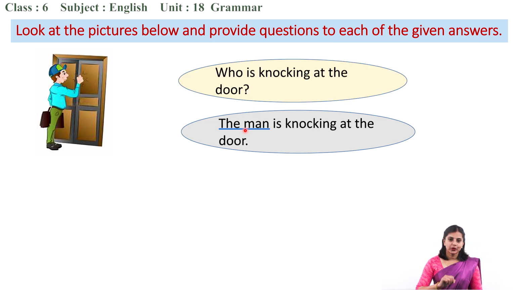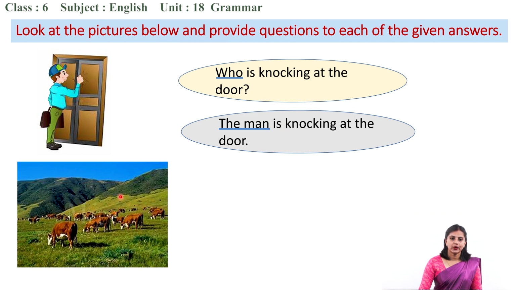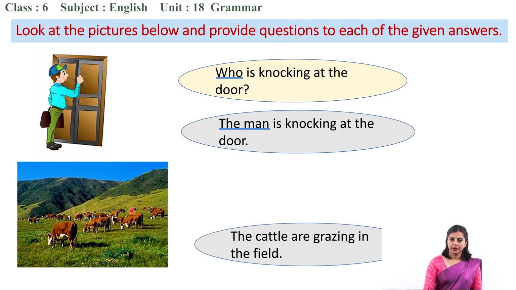Very good. Who is knocking at the door? Who? The man. Who is knocking at the door? The man is knocking at the door. The next picture: oh, what a lovely place. There are many cattle, you see. There's a field. The statement is, the cattle are grazing in the field. Can you ask me a question for this one?